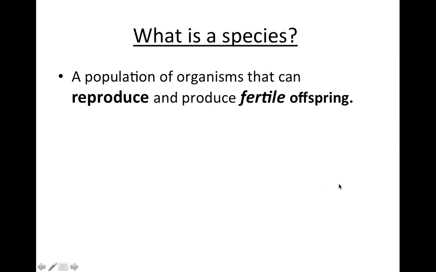So what does this mean, fertile offspring? Fertile offspring just means they can reproduce, so they can have babies, and their babies can have babies. Fertile means you can have babies. So again, you need to make sure that you can reproduce with other members of the species, and that the product of that reproduction can also reproduce.